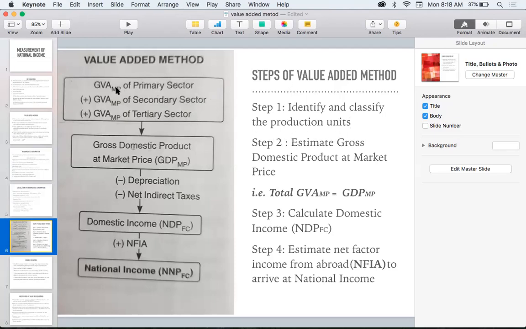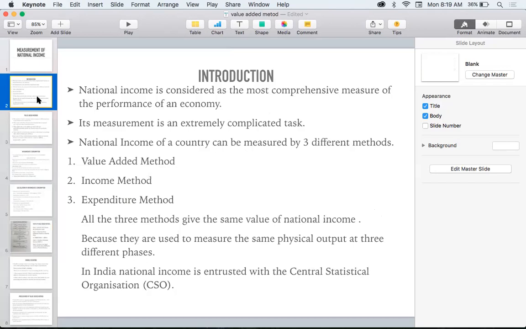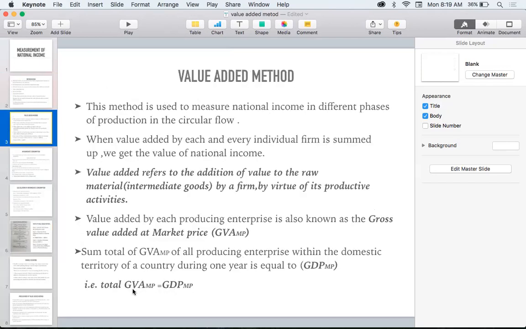What are the production units? Primary, secondary, and tertiary. So the gross value added of primary, gross value added of secondary, and gross value added of the tertiary will be calculated together. When we calculate with these 3, what will we get? We will get gross domestic product at market price. I have told you that the total of sigma GVA at MP, that is the total of gross value added, gives gross domestic product at market price.